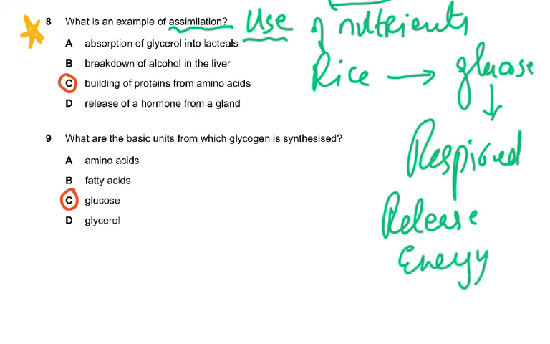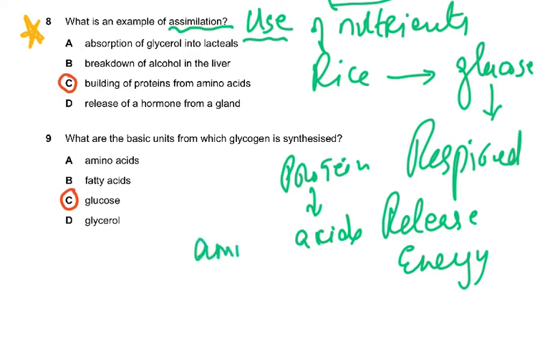If you had chicken, well, there'll be proteins. The proteins will be digested to amino acids. And those amino acids will be used by your body cells to make pepsin, to make insulin. Not all hormones are proteins, please remember that.